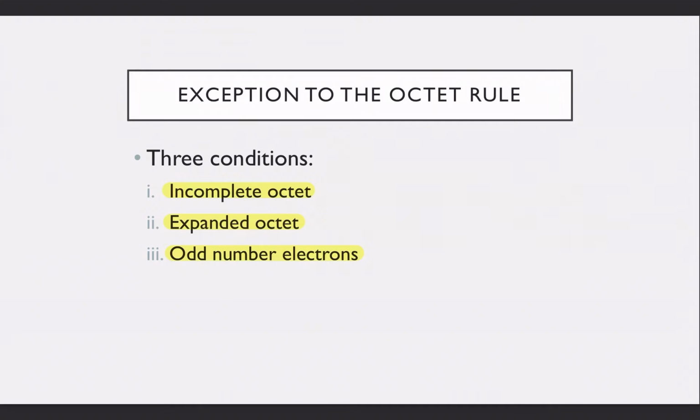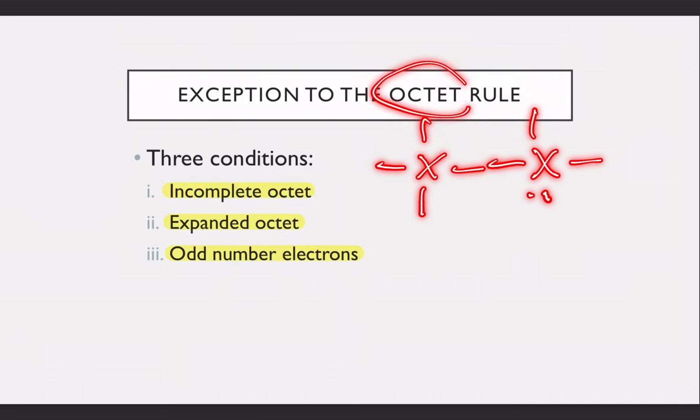Alright, so next we're going to look at exceptions to the octet rule. Not all elements will obey the octet rule, where your element has 8 electrons around it. Let's say 4 bonds, 1, 2, 3, 4, that is 8 electrons, the octet rule.